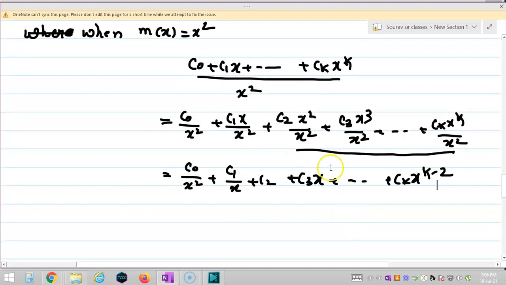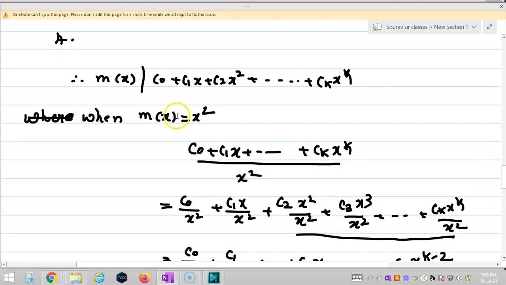But all of these terms are divisible, but you cannot divide c0 by x square and c1 by x. But we know that the minimal polynomial always divides this annihilating polynomial, so x square will divide this if and only if c0 is equal to c1 is equal to 0. Okay, so c0 and c1 are 0. Now we have proved it when m(x) is equal to x square.